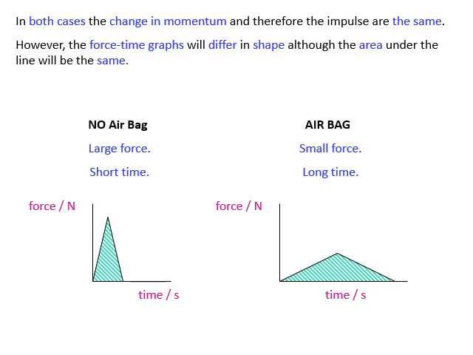If we've got a large force and a short time, as with no airbag, then with the airbag we get a lot longer time, and you can see how the maximum force is much less. In both cases the area would be the same if the change in momentum is the same. Given that a car would be going 0 at the end of a crash, if its initial velocity is the same, then the momentum and the change in momentum will be the same.